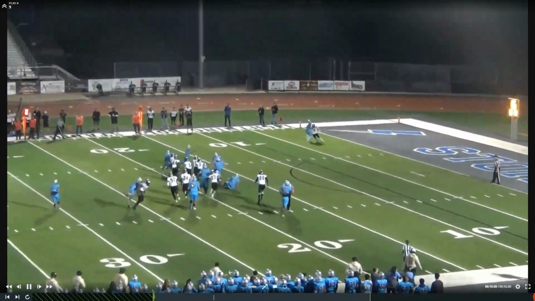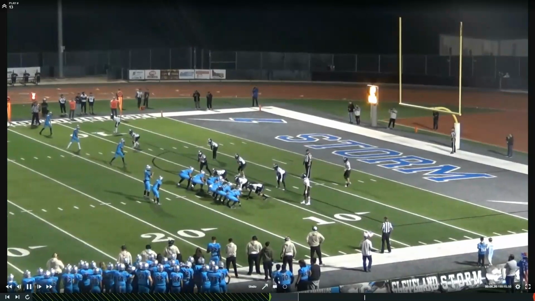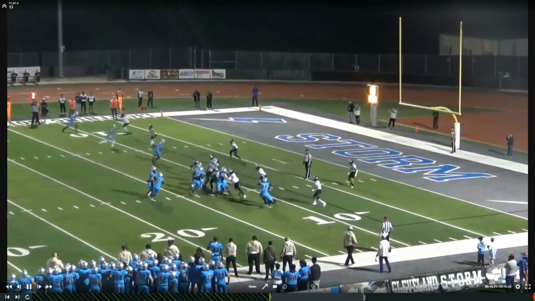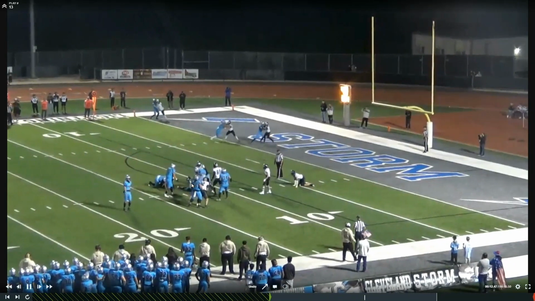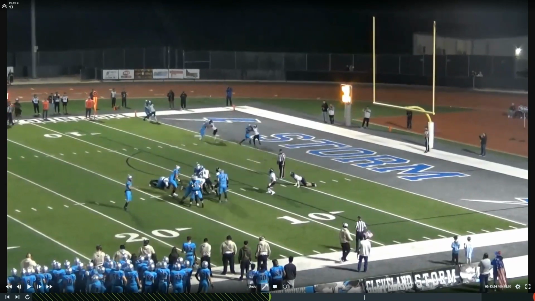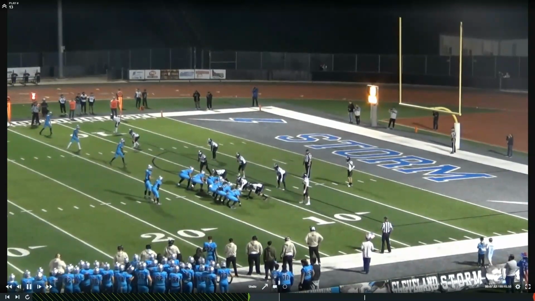Unfortunately, we missed both this low block by the defender, and this low block by the defender. And we probably miss it not because we didn't see it, but because we're not used to defenders going low. It's usually the offense that's going low. And so we want to make sure that we're aware, defenders can foul too with low blocks.